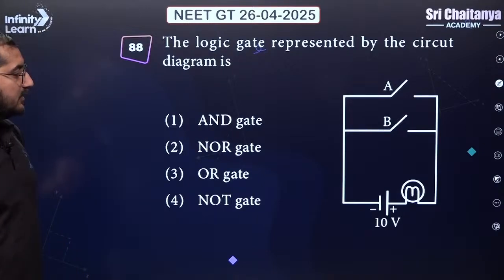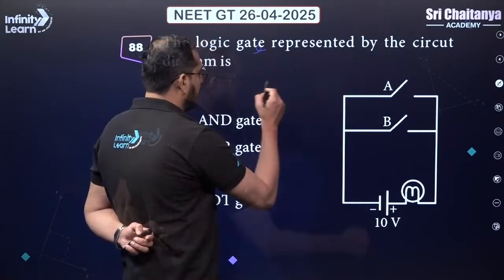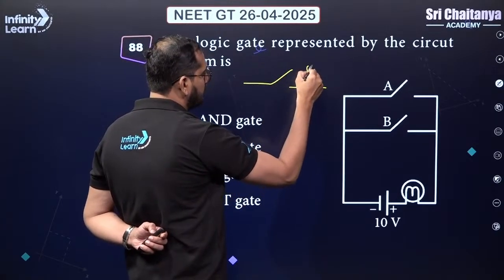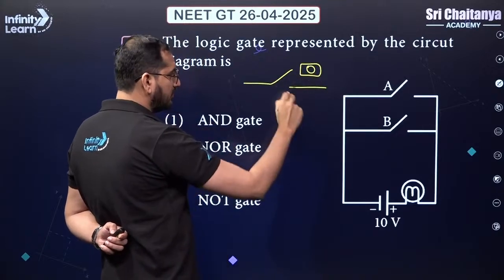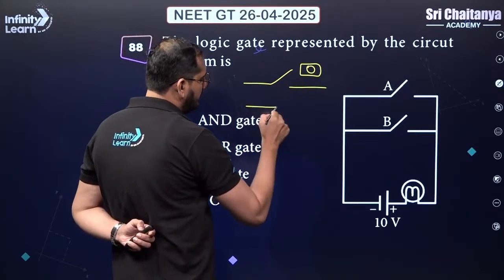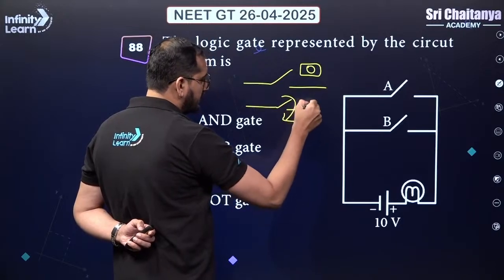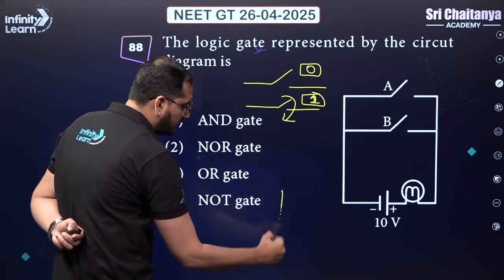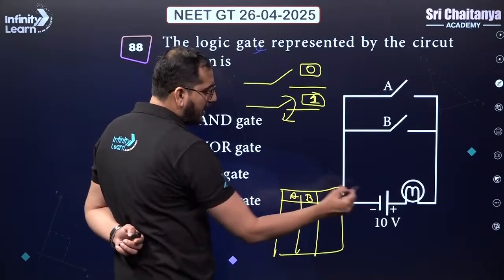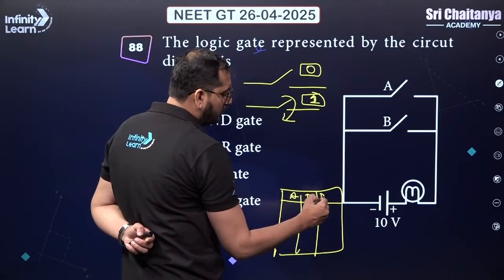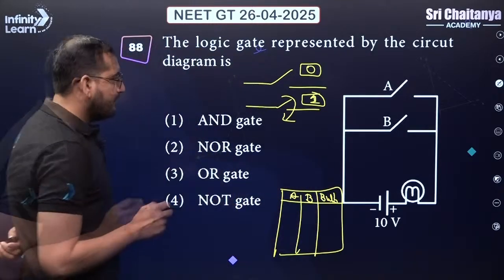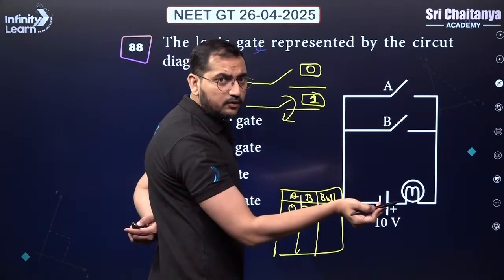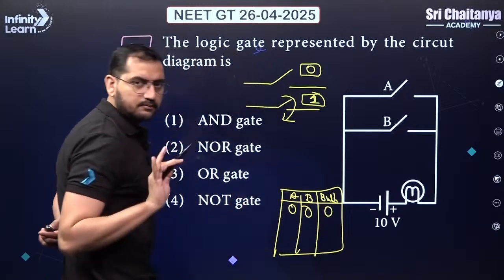So this is from the semiconductor chapter. A circuit diagram is given to us. All right, so whenever such a type of switch is given, this corresponds to value 0 because it is not connected and current cannot flow. Whenever the switch gets connected, this is considered as position 1. Now in this scenario, if I try to make a truth table, this is A, this is B, and the output is whether the bulb will glow or not. That is my output. If both are in the first condition, if both are 0, they both are open, current cannot flow, the bulb cannot glow. Bulb glow is 0, the bulb is not glowing.